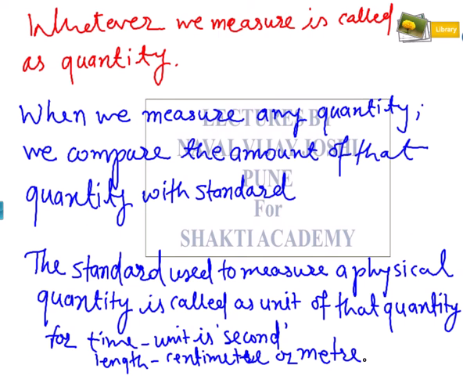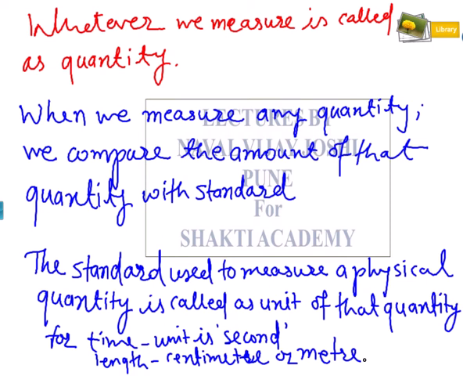So today we have learnt what is meant by a quantity. Whatever we measure is called a quantity. Then we have also learnt what we actually do when we measure. So when we measure any quantity, we compare the amount of that quantity with a standard. Then the question is, what is this standard called? The standard used to measure a physical quantity is called the unit of that quantity. So we considered some examples like time, the unit is second, length, the unit is centimeter or meter depending on the system of units you are using. We are not going to describe in detail what the system of units is.